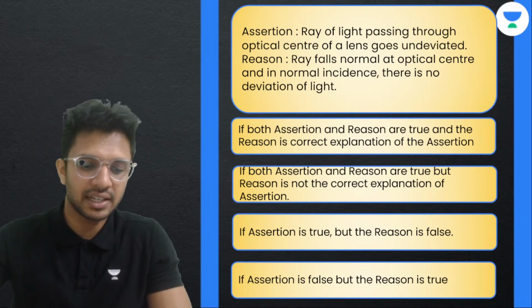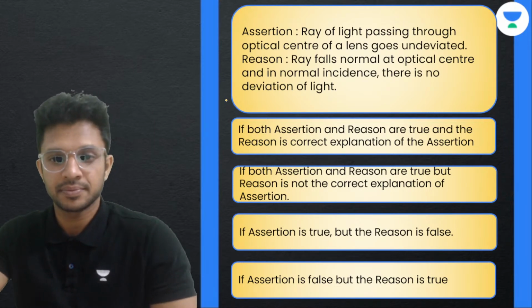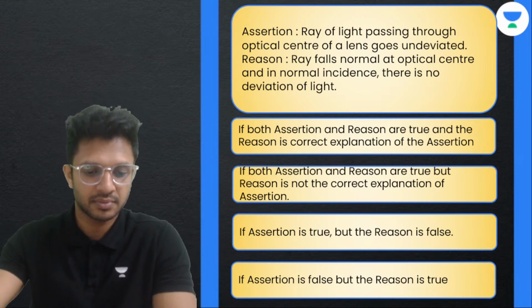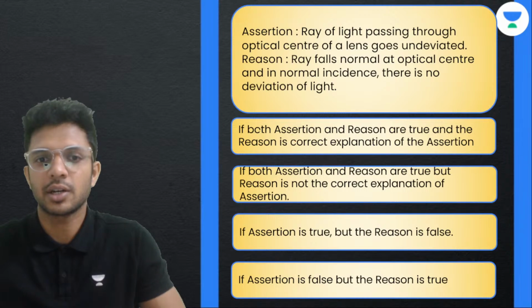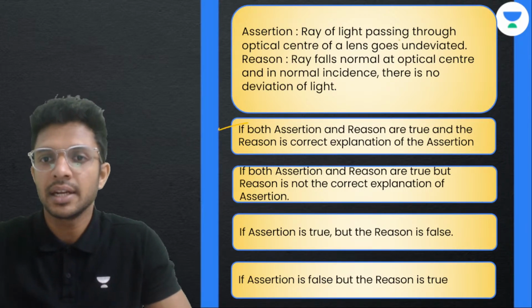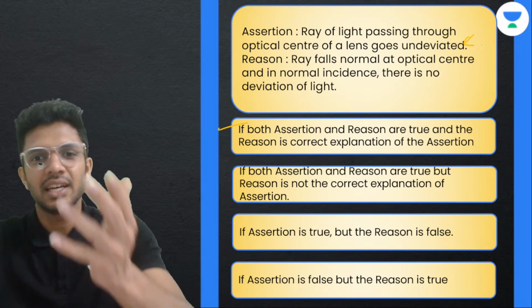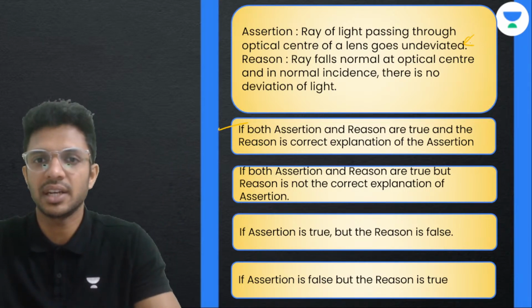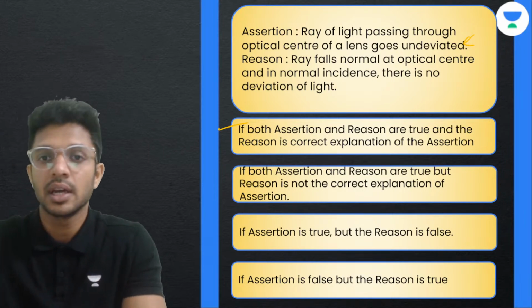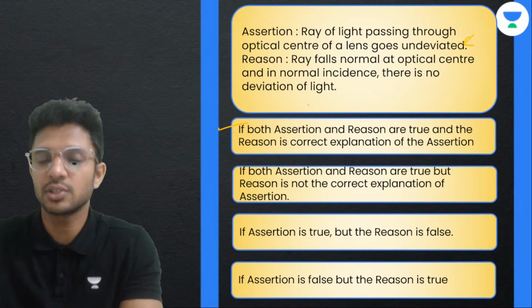We'll start reading, and Evelyn says option C is correct. Okay. The correct option is A only. A ray of light passing through the optical center of a lens goes undeviated. That's true. We always know that, right? Whenever we take any ray of light through the optical center, it goes undeviated. So the assertion is true. Ray falls normal at optic center, and in normal incidence there is no deviation.